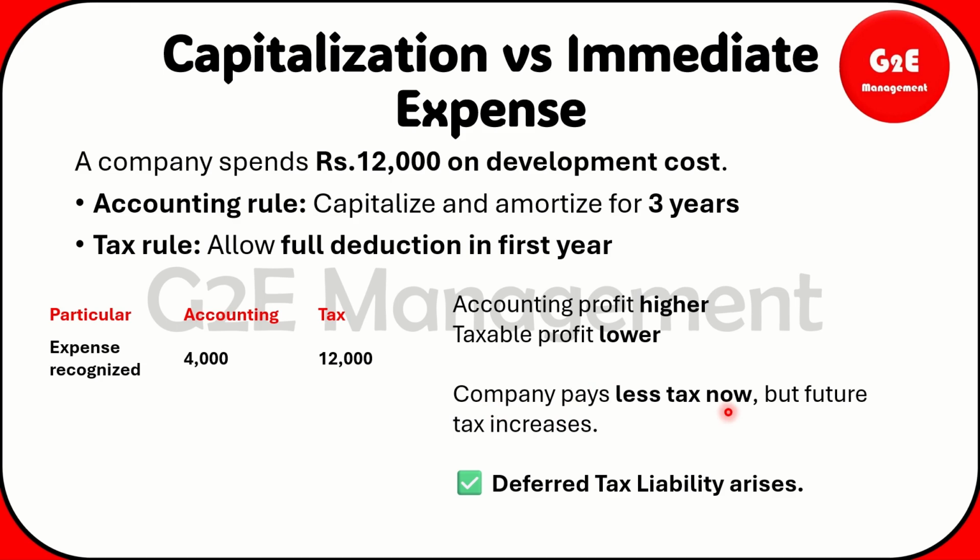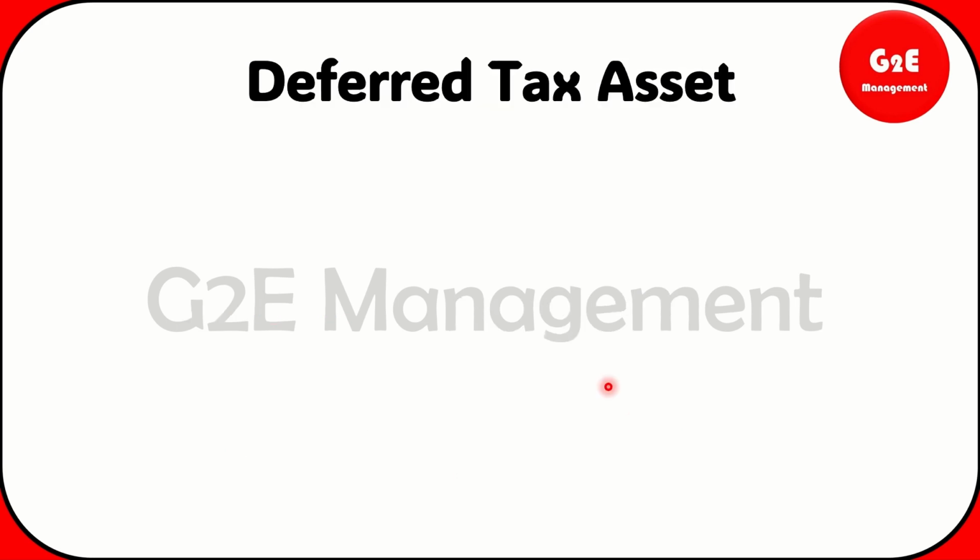Taxable profit is lower only. So the company pays less tax now, but in the future the tax will increase. The expenses are lower here, and from the profit coming from the development cost, you need to reduce that, and after that you will get certain values. So while you are comparing, the taxable profit will be lower and the accounting profit will be higher. So in this case, a deferred tax liability arises.